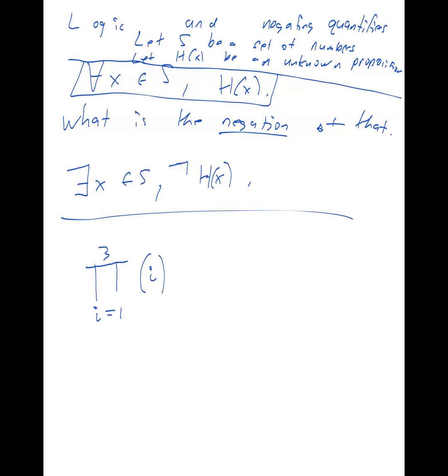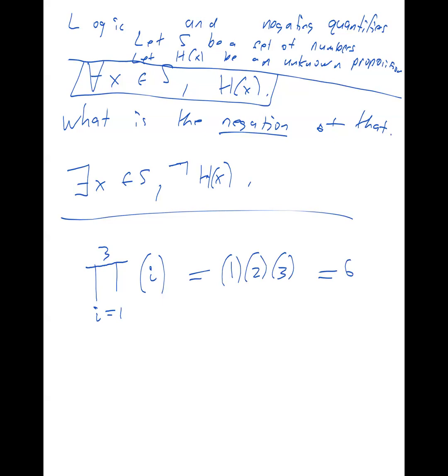So this symbol means product. This means you find the product of all the numbers called i from 1 through 3. So that means it is 1, and then 2, and then 3, so it's equal to 6. So the product for i equals 1 to 3 of i is 1 times 2 times 3 equals 6.